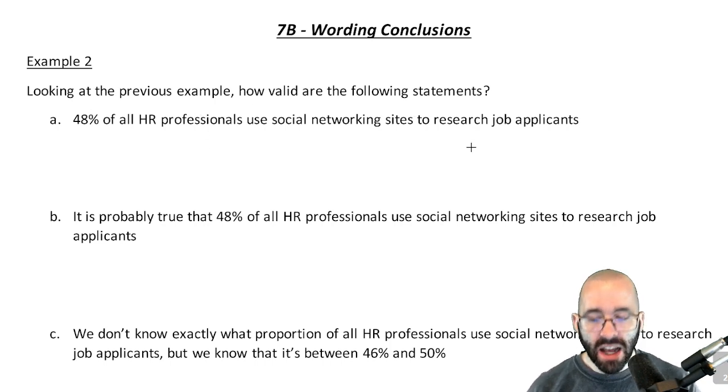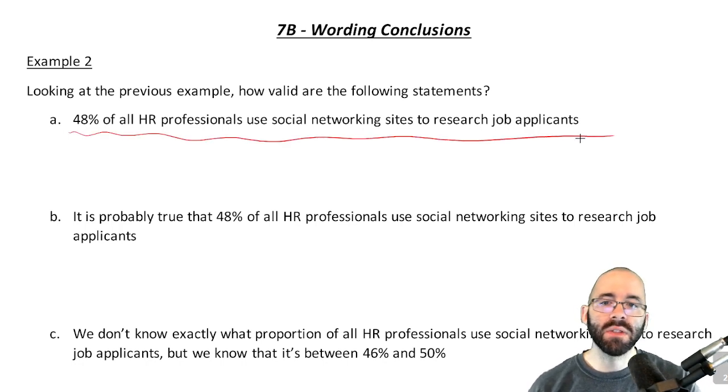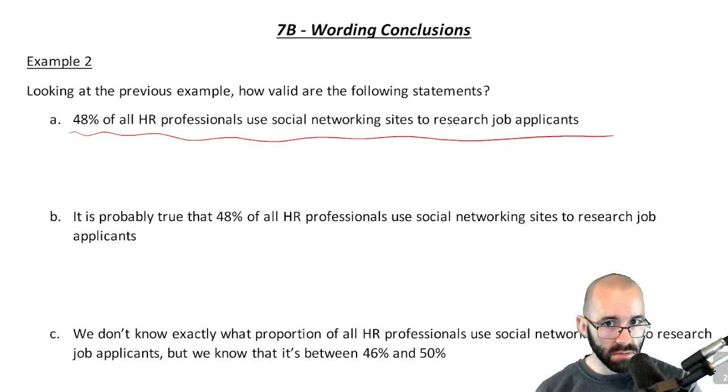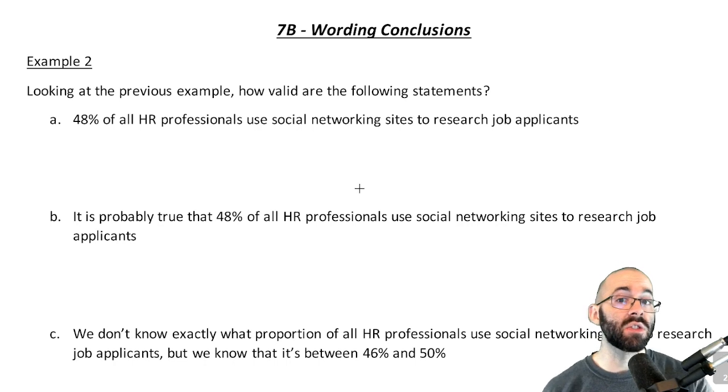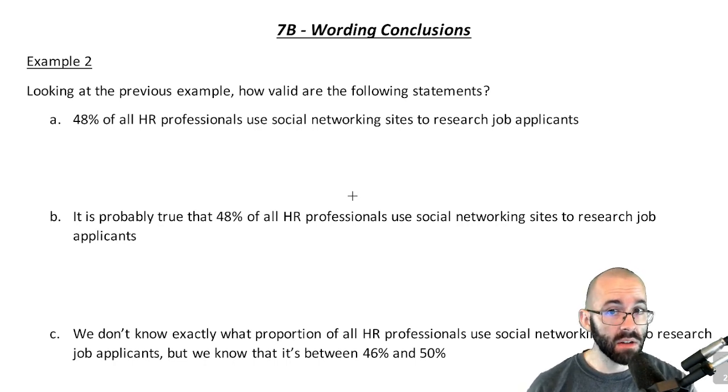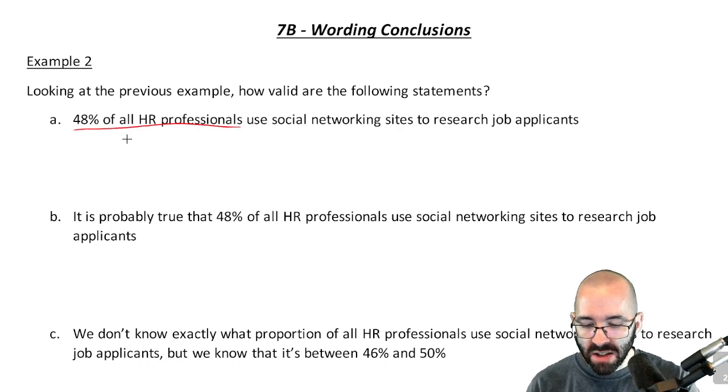So did we just find that 48% of all HR professionals use social networking sites to research job applicants? Did we do that? Well, no, we didn't. We found that 48% of the ones that we surveyed did. We found that the sample proportion was 0.48, but this is claiming that p equals 0.48.